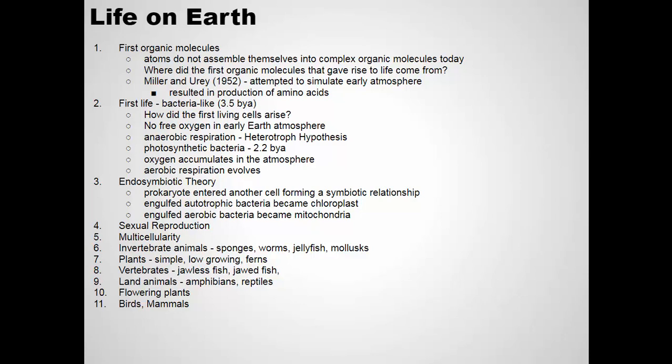The next question science asks is, how did we get eukaryotic cells, cells that have organelles in them, are more complex? And so the endosymbiotic theory was that some of these simple prokaryotes started to live inside of other prokaryotes, forming a symbiotic relationship. For example, photosynthetic bacteria evolved to live inside of these other cells.